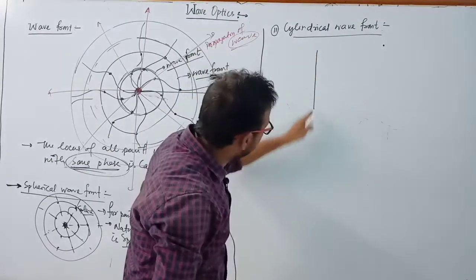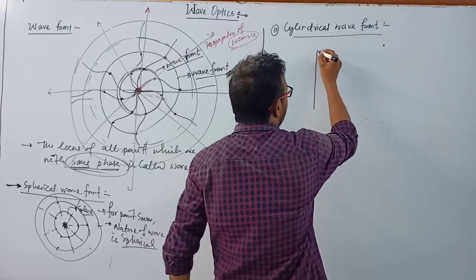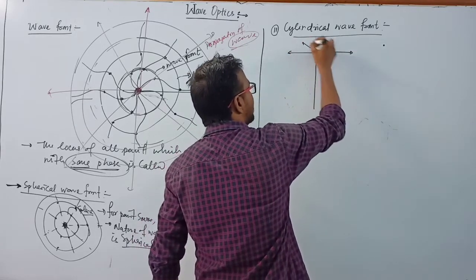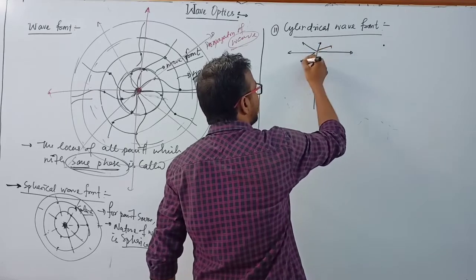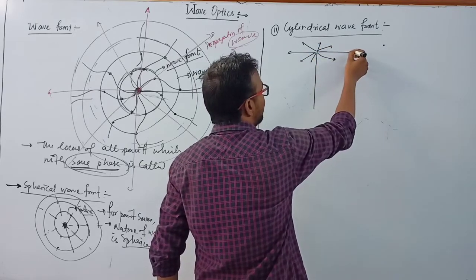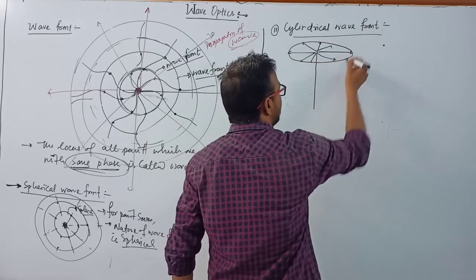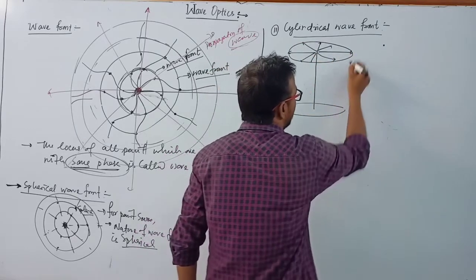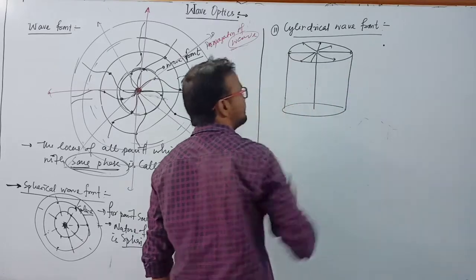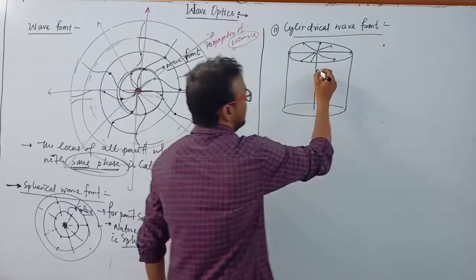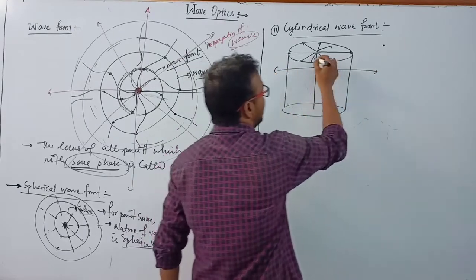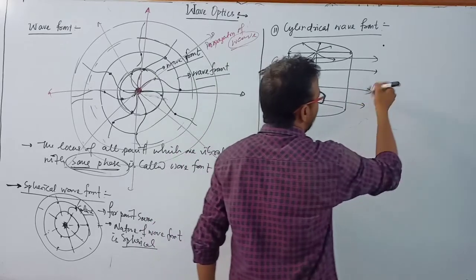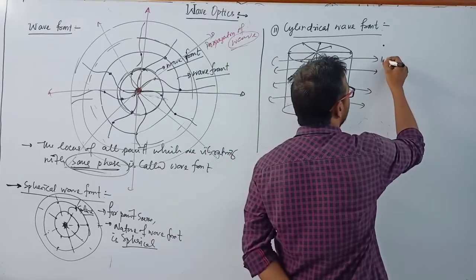Suppose there is a linear source and it gives waves in this direction, this direction, and this direction. So we have to draw a circle here. Similarly, there is another circle, and finally we get another circle here. So this looks like a cylinder. Clear? So these are the directions of propagation of the wave.